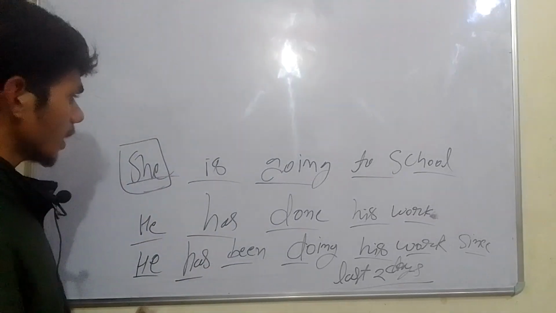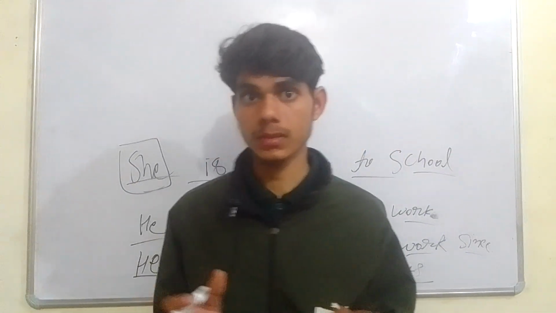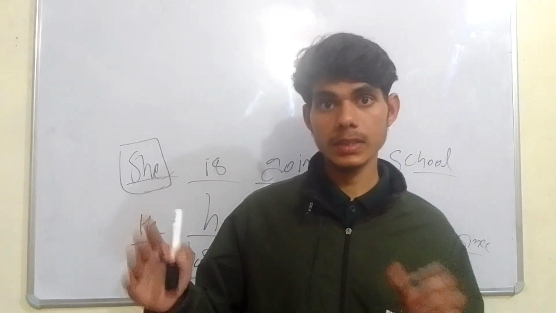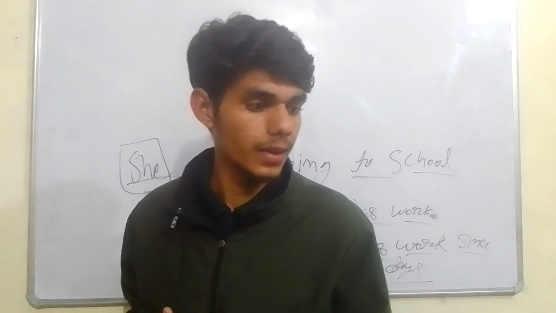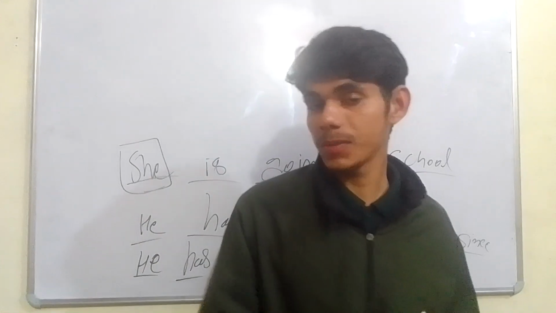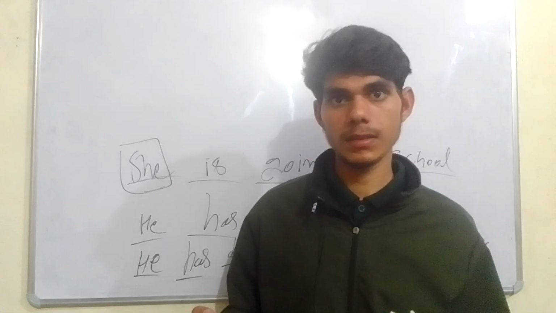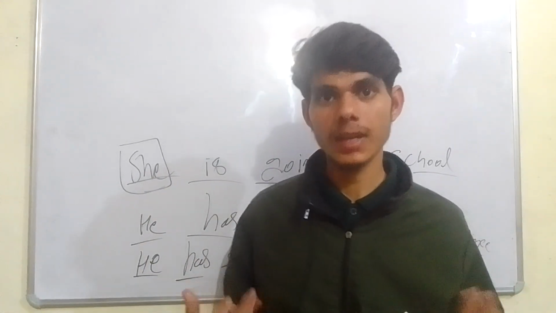There are some elements, some components, which describe themselves: I am present, I am future, I am past, I am present perfect activity, I am future activity, I am continuous activity.